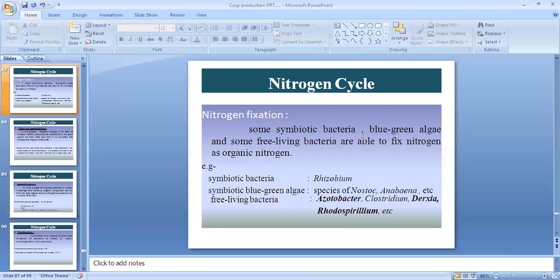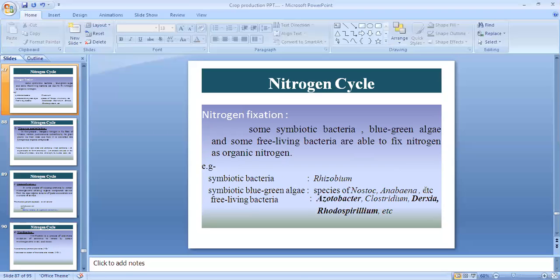Some symbiotic bacteria, blue-green algae, and some free-living bacteria are able to fix nitrogen as organic nitrogen. The symbiotic bacterium is Rhizobium. Symbiotic blue-green algae include species of Nostoc and Anabaena. These are all blue-green algae.